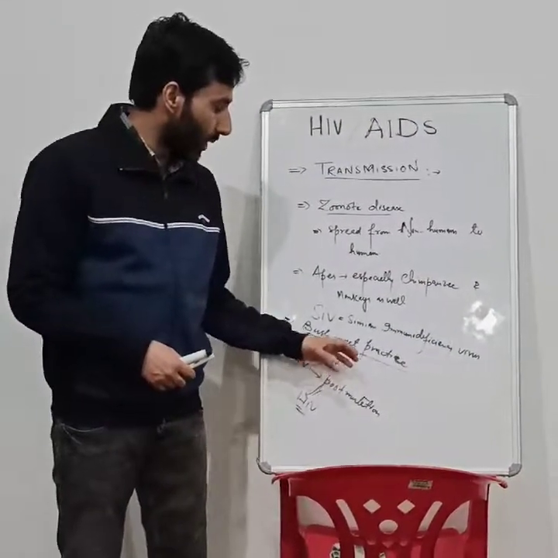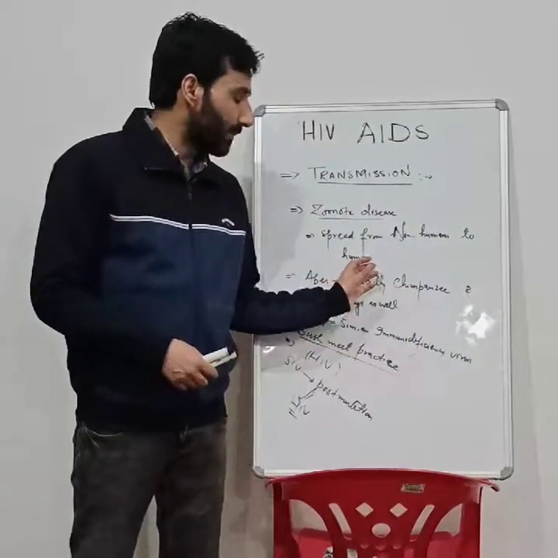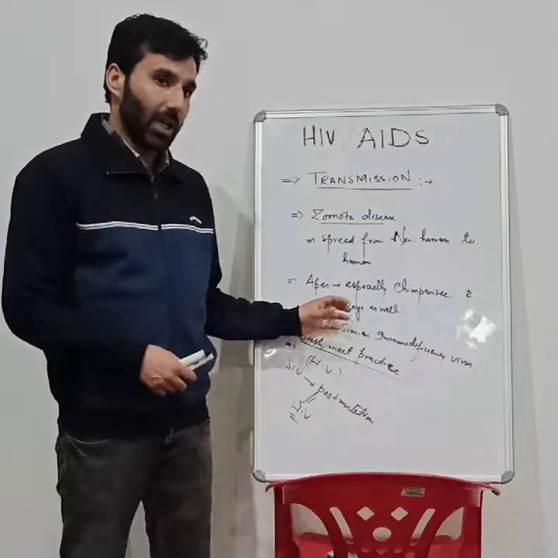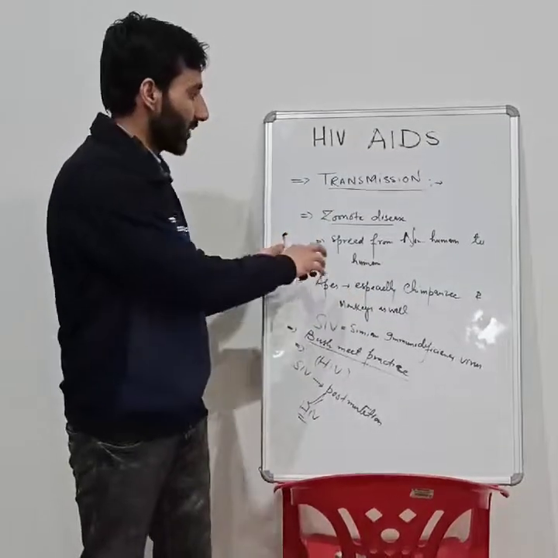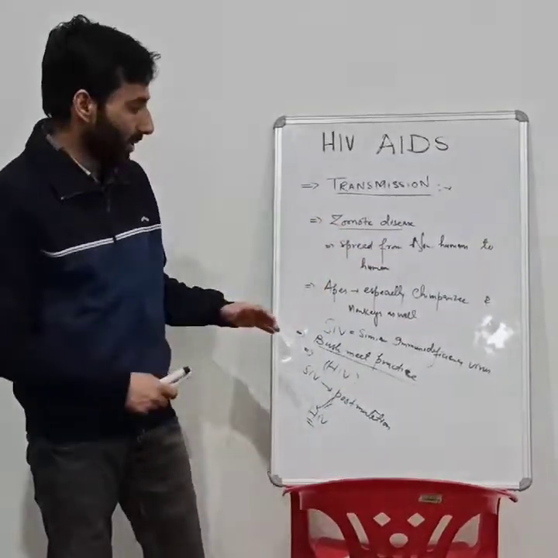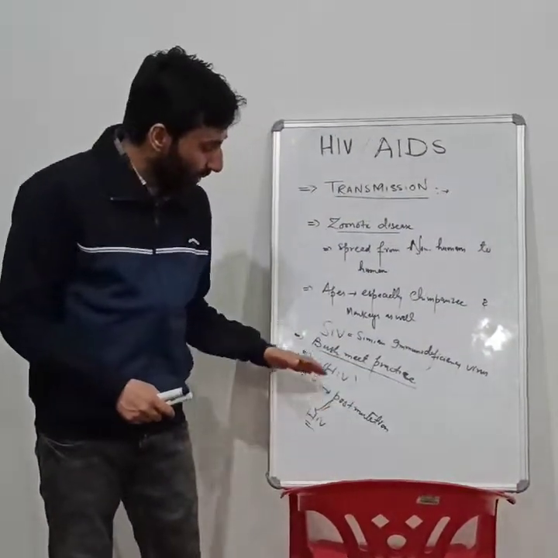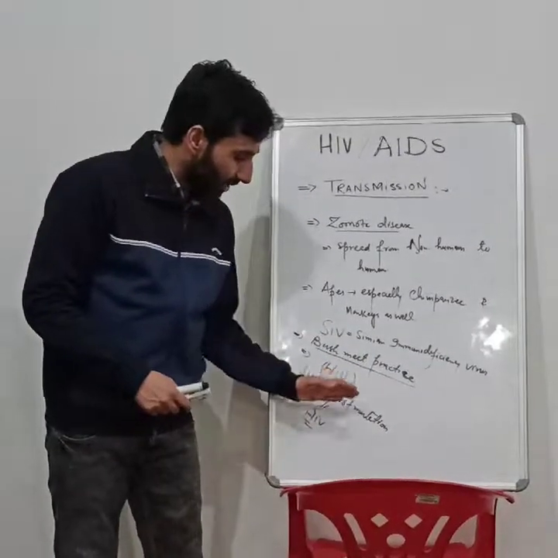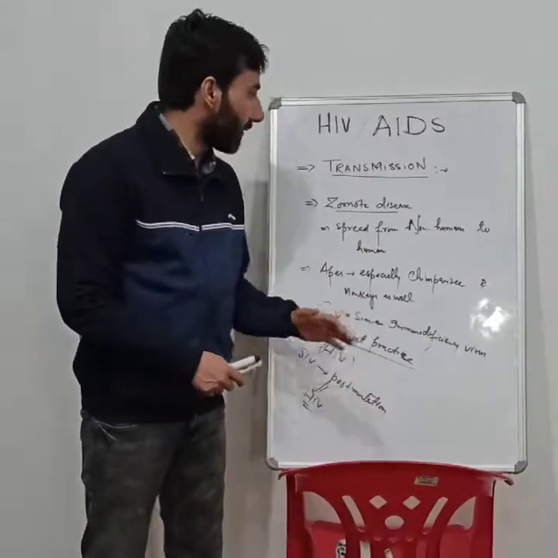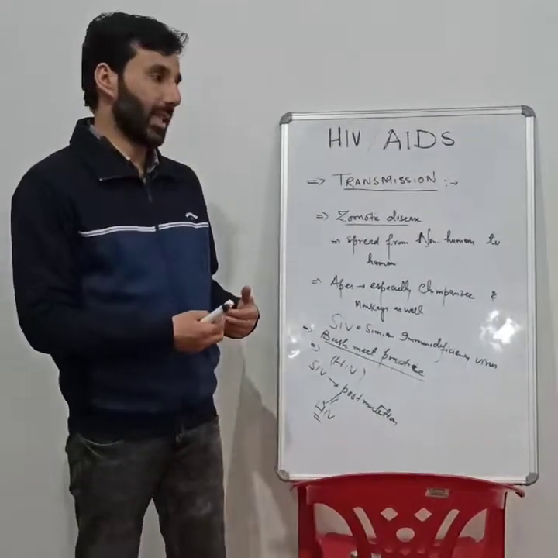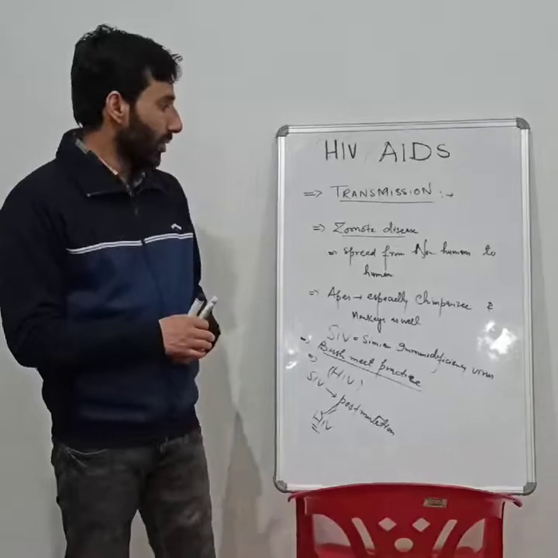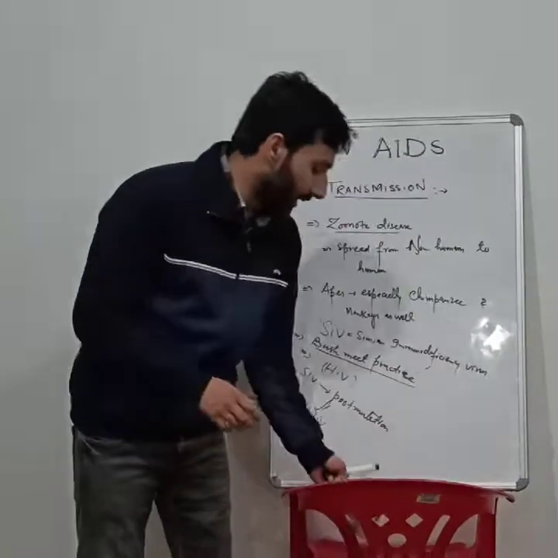So it jumped from the apes, especially the chimpanzees, into the humans. So it was actually a zoonotic transmission, and after post mutation, it is thought that SIV changed into HIV. In this way, the humans got the HIV virus.